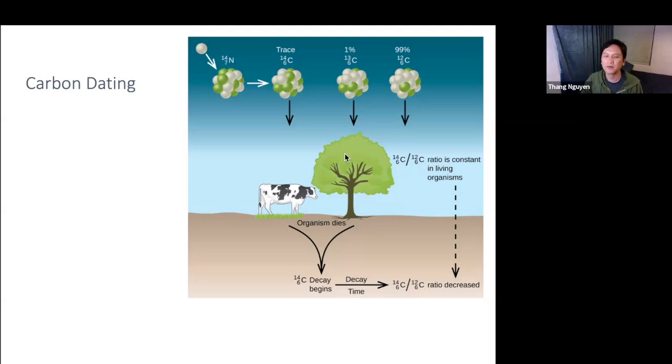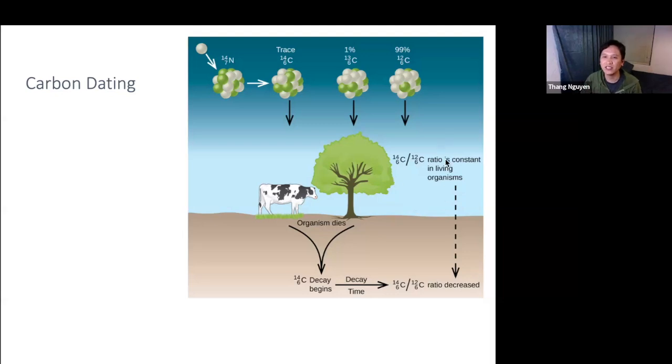Now the carbon dioxide will be incorporated into plants in photosynthesis, right? And so throughout all plants that are incorporating the carbon dioxide into themselves, they will have this ratio that is constant in all living organisms. So once that plant dies, though, there is something that is quite different. Once that plant dies, or that cell dies, or that part of the plant is no longer part of the living part, it's no longer incorporating new carbon dioxide into itself, the ratio will change.